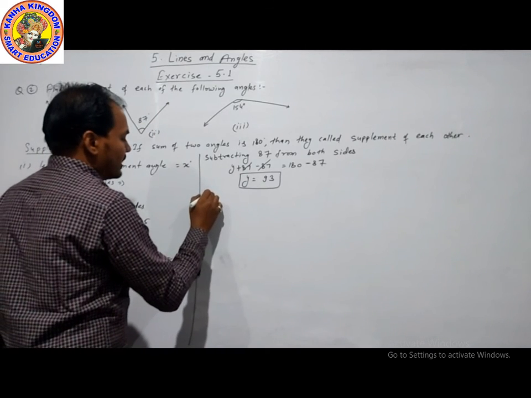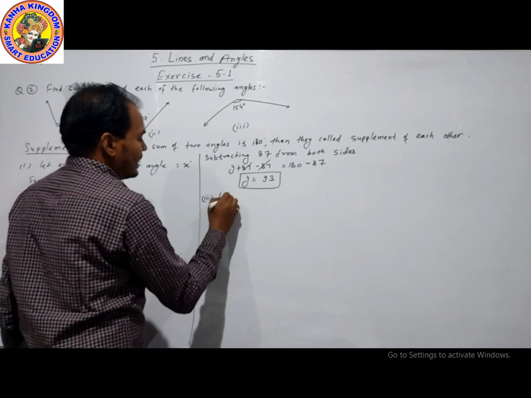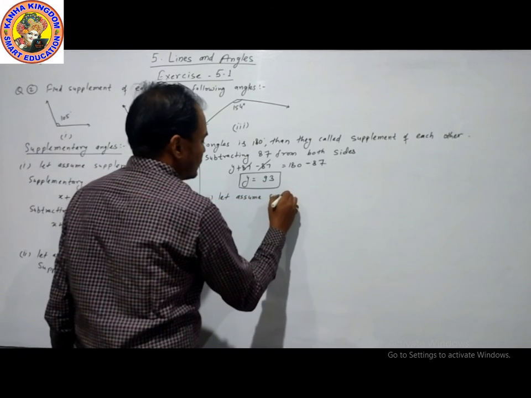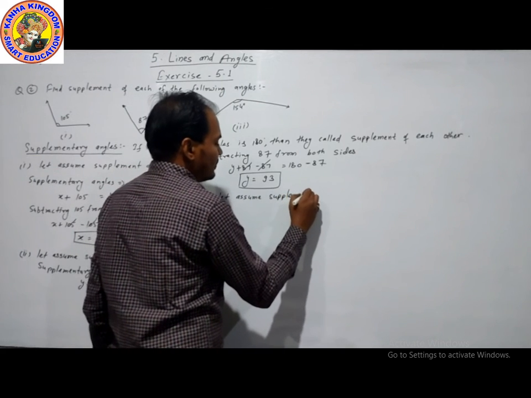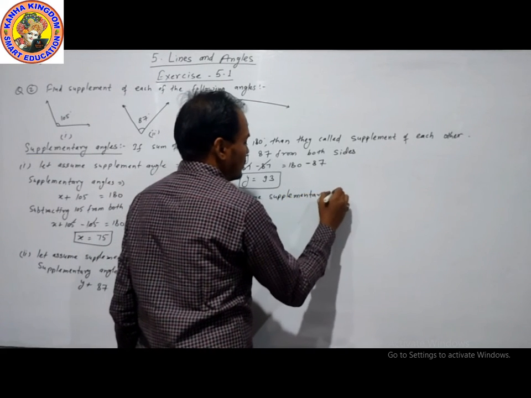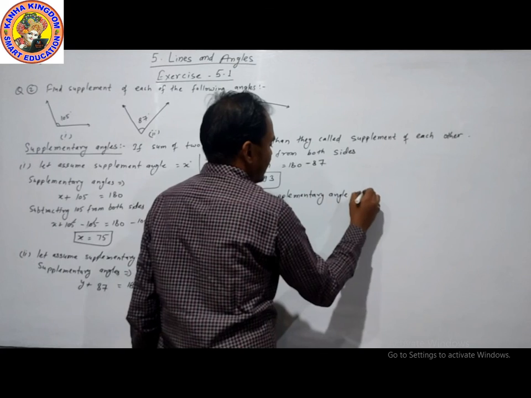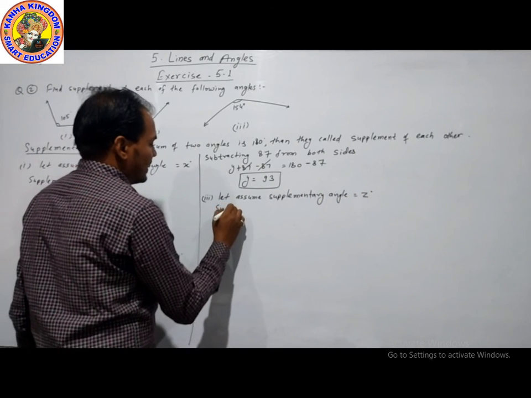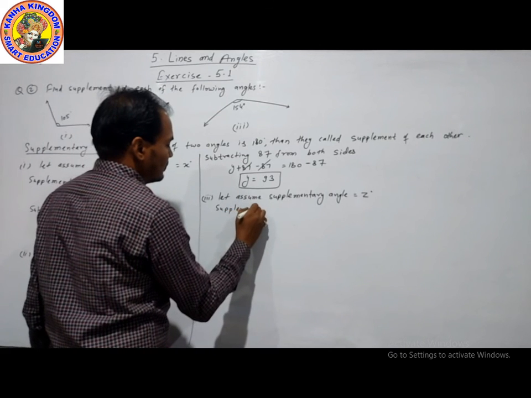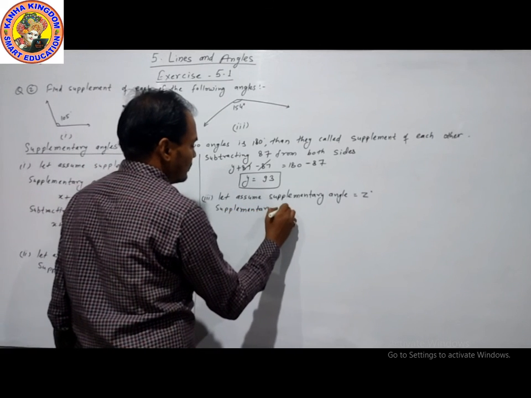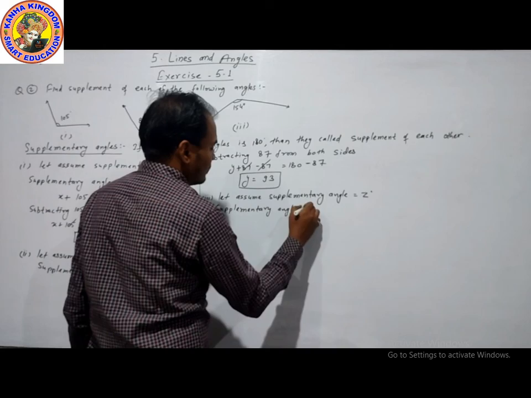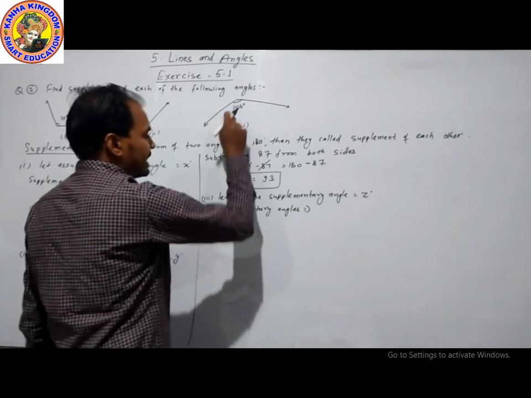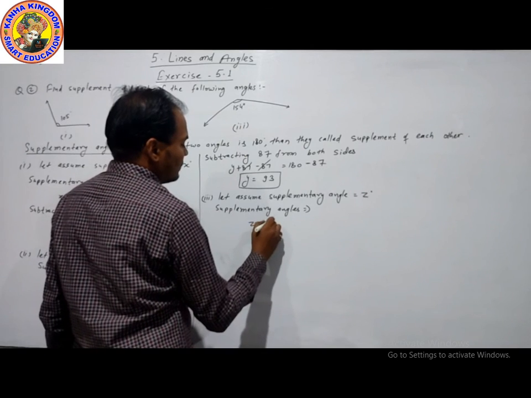Now taking part third. Let us assume the supplementary angle is z degrees. From the definition of supplementary angles, the sum of two angles, first is z, second is 154.